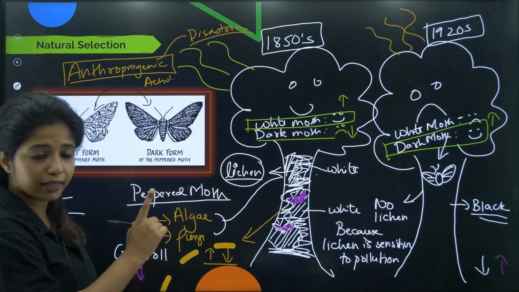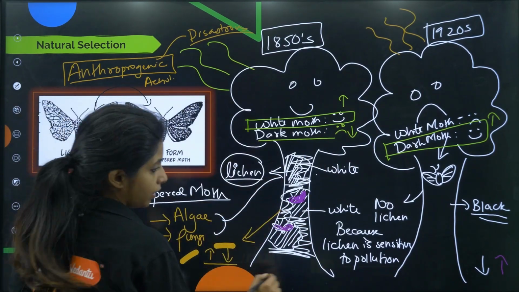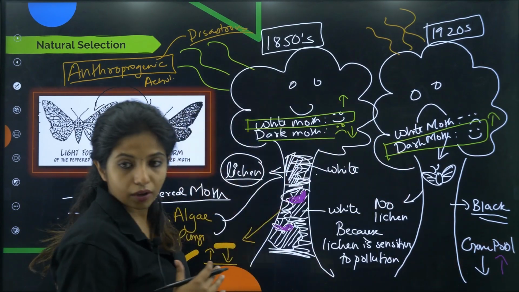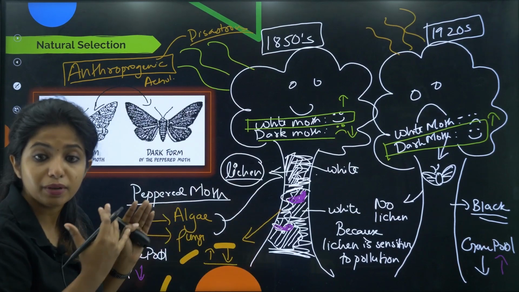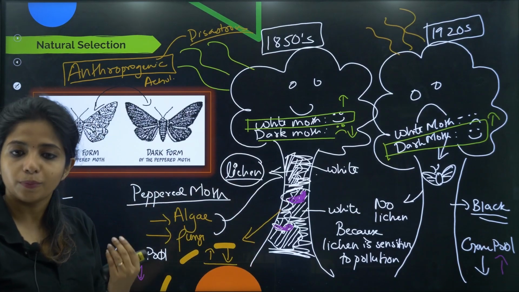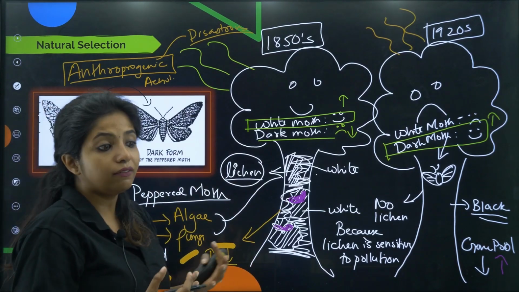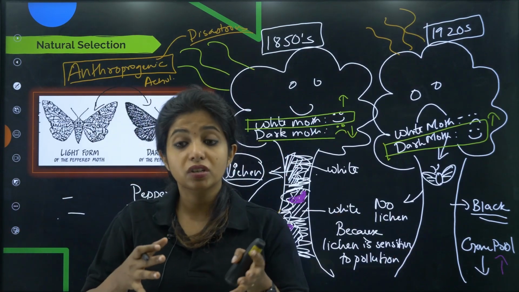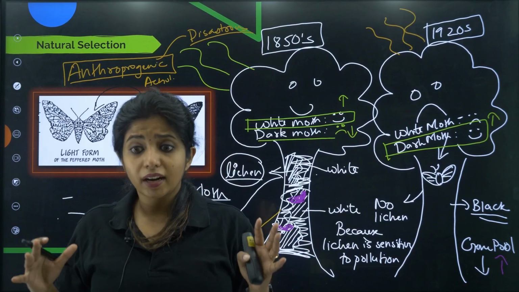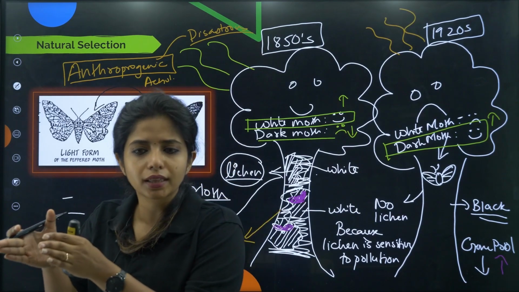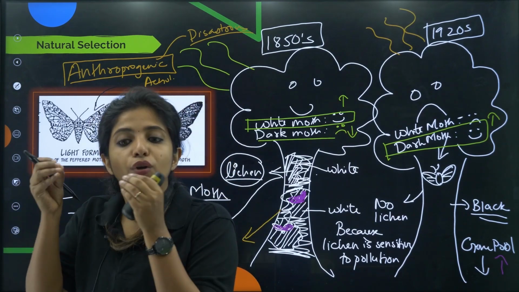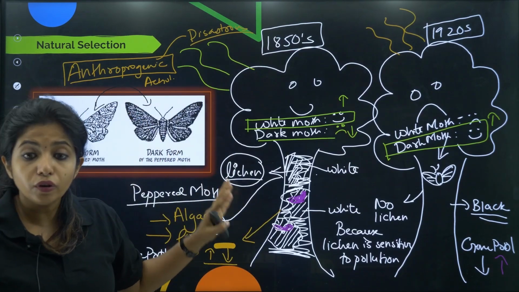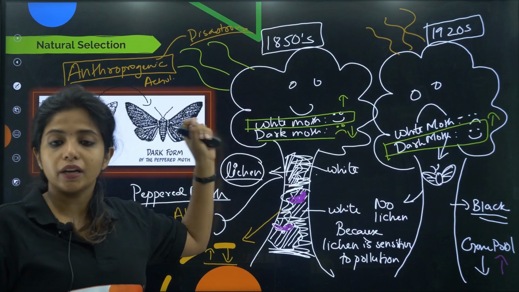Okay, this is the second thing. So this is the gene pool. Gene pool is the number of genes. If you have a shift in the gene pool, that means yes, evolution has taken place. This is also an example of evolution. Evolution is not always when fishes turn into reptiles, or reptiles turn into amphibians, nothing like that. It's not a direct process. Whenever there's a shift in the amount of genes or the type of genes, you also call this evolution. And this is an example of evolution, and an example of natural selection also.